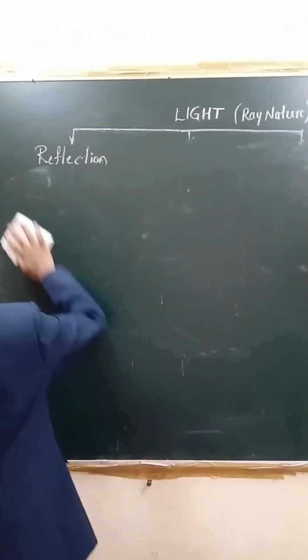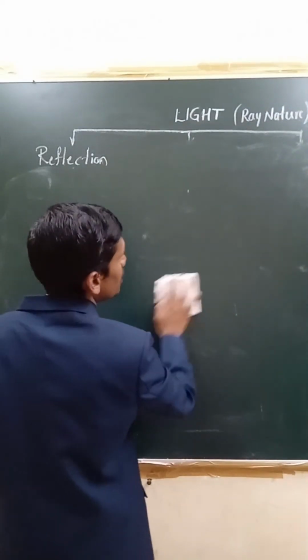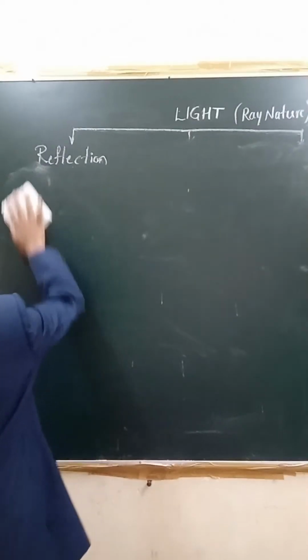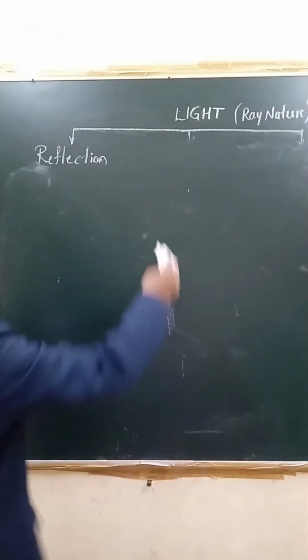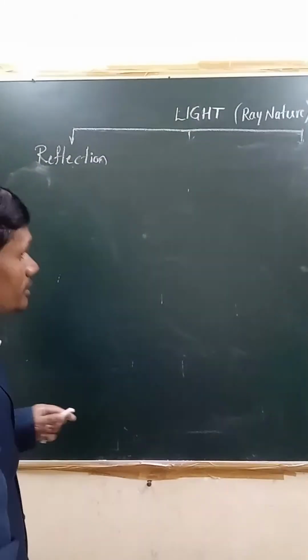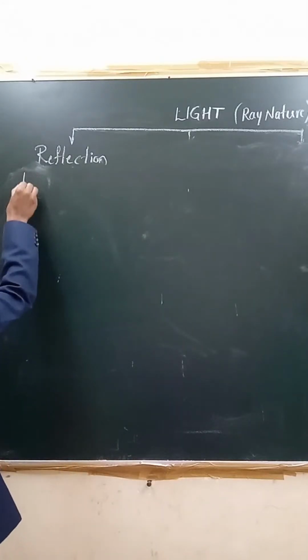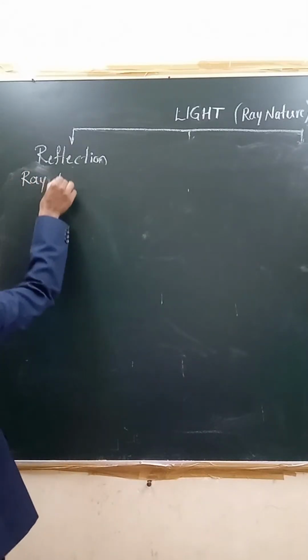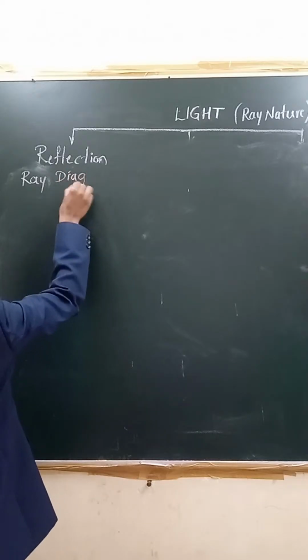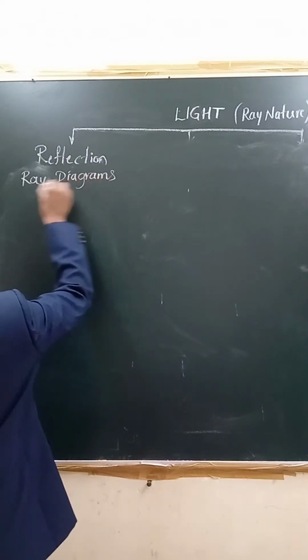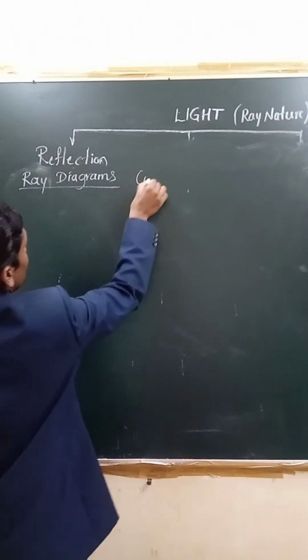Okay, image formation will be there. How to draw the ray diagrams for them? Okay, so let us come to know. Ray diagrams for concave mirror.